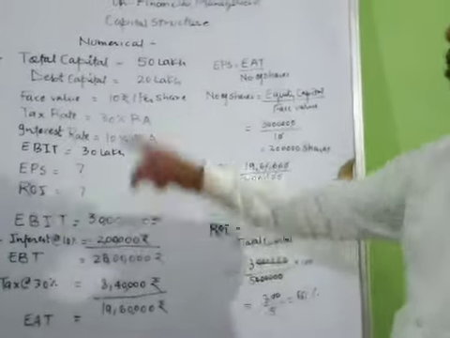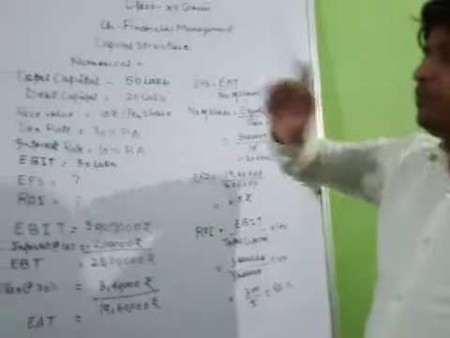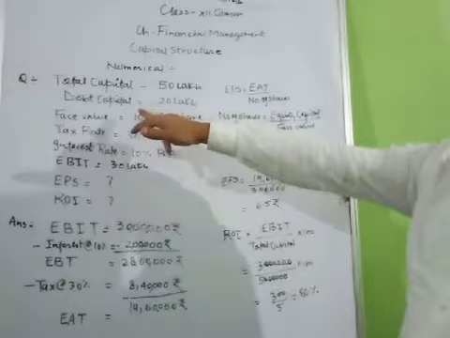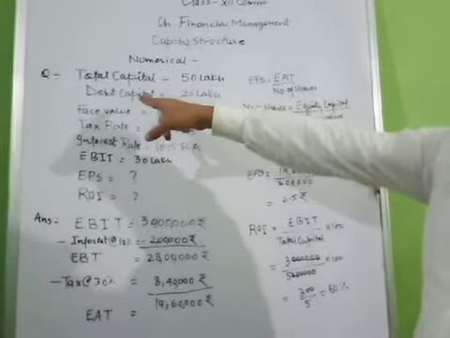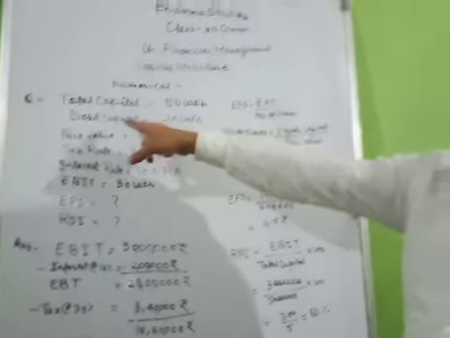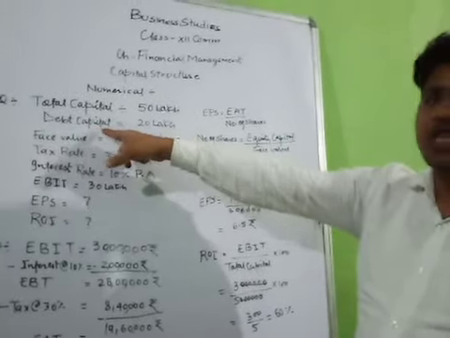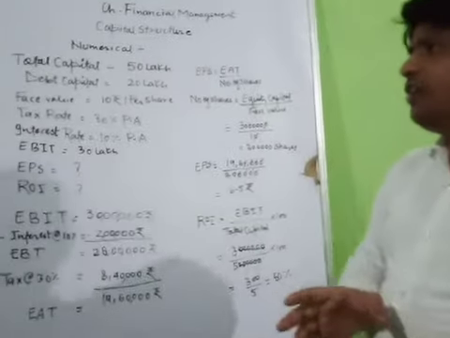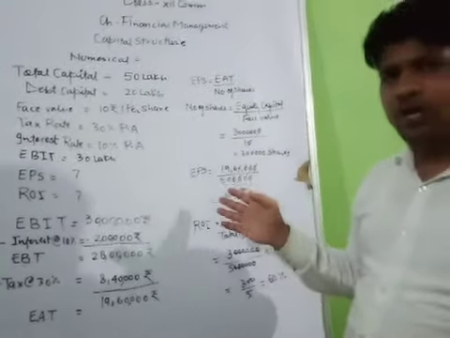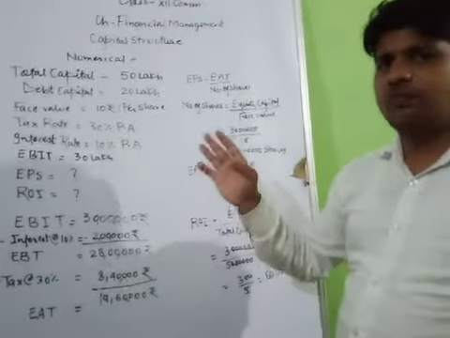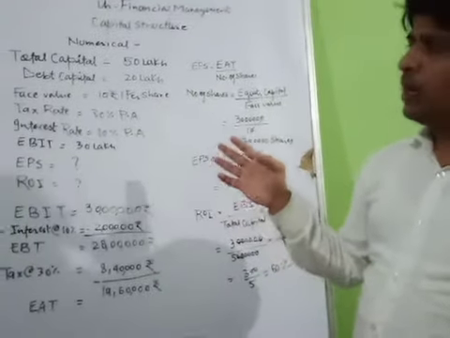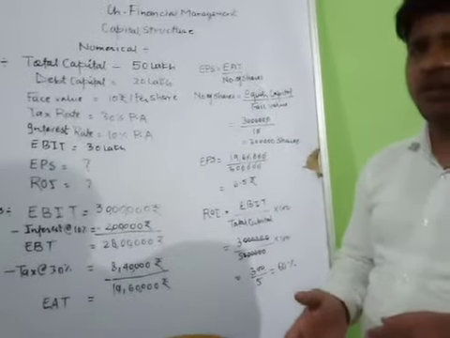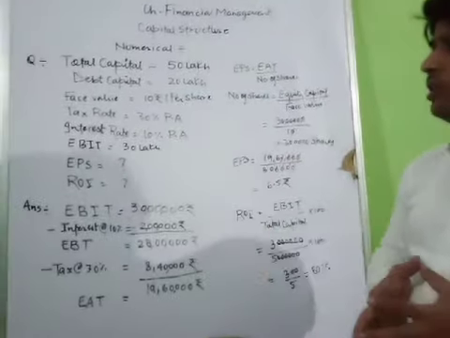Okay students, total capital will always be there in the question. Debt capital sometimes will not be given in the question, as in place of debt capital the equity capital can be given by the examiner. So if this type of thing comes, then never hesitate. You should use this way to solve whatever situation comes. You have to solve in this way only. But many situations are given in the book. We will discuss all these situations.